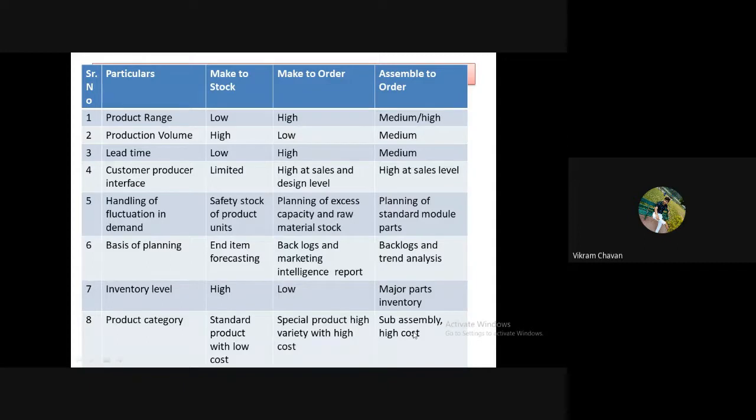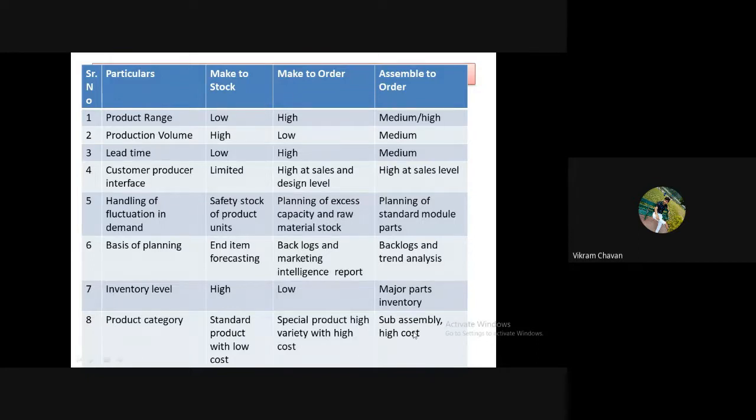Then the eighth one is product category. In make to stock production type, products are standard products, and due to high volume production, the cost is low. Standard products with low cost.